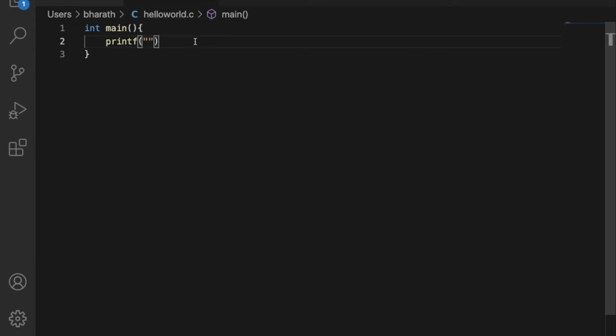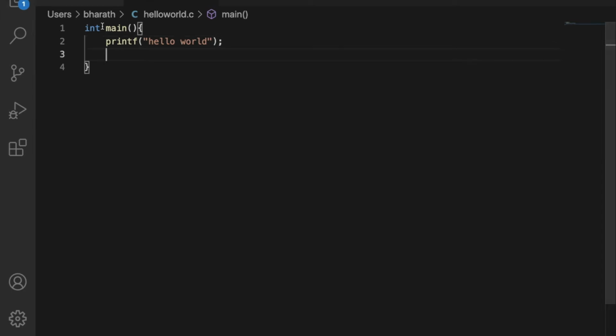So here every valid statement in C program will end with a semicolon. So I need to write semicolon here. So printf, for this printf function we are giving a string. Don't worry, string is nothing but, you may assume it as a set of characters. Like, string is used for storing names, etc. So for this printf I am giving an argument that is a string. So I will pass it like this. So hello world, this is my string. That's it.